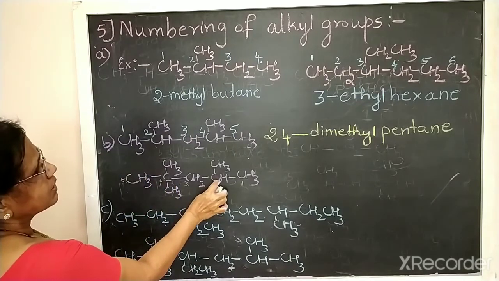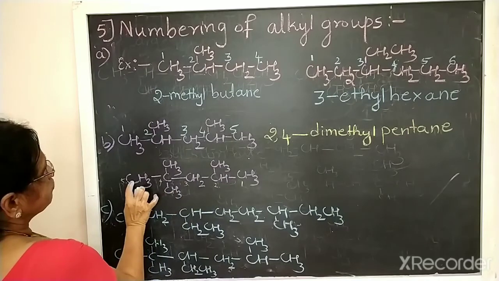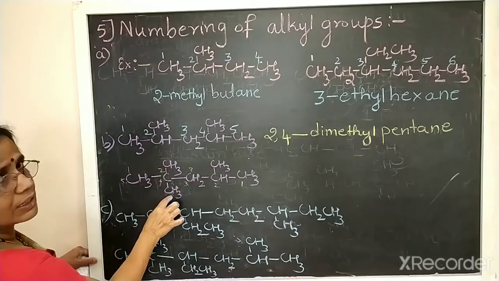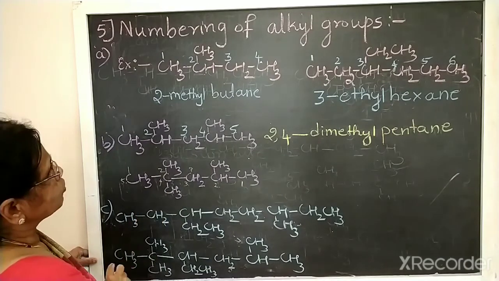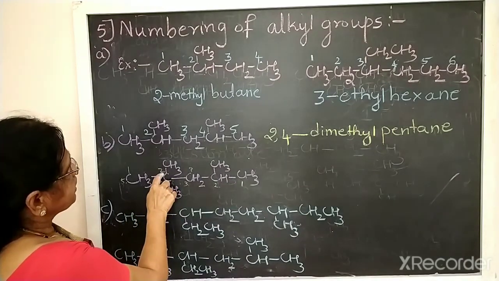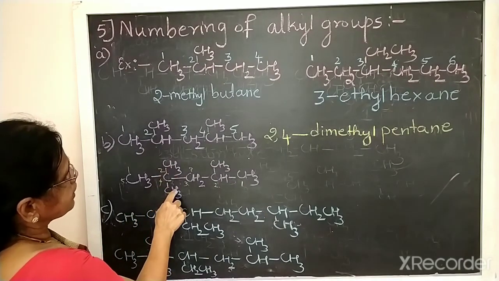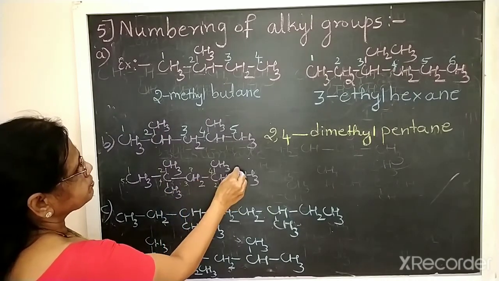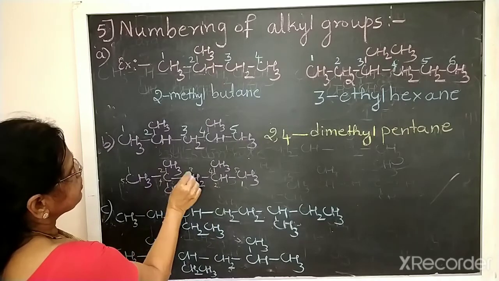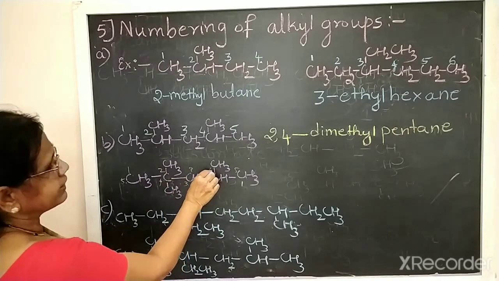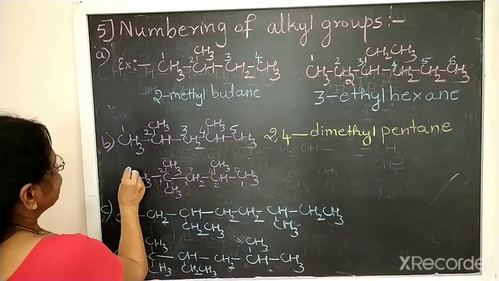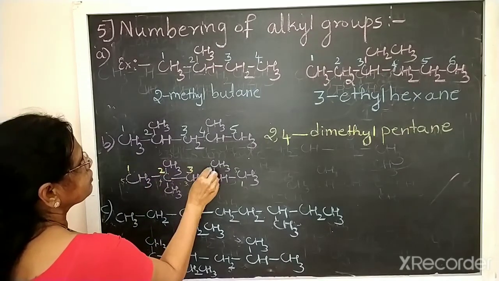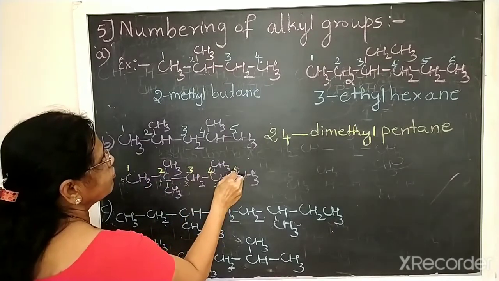Because the second carbon contains an alkyl group, here also, if you give 1, 2, 3, the second carbon contains an alkyl group. So we should follow the lowest sum rule here. Second carbon, 2 plus 2, two groups are there, 2 plus 2 is 4, 4 plus 4 is 8. So if you give numbers from this side, 1, 2, 3, 4, then 5.